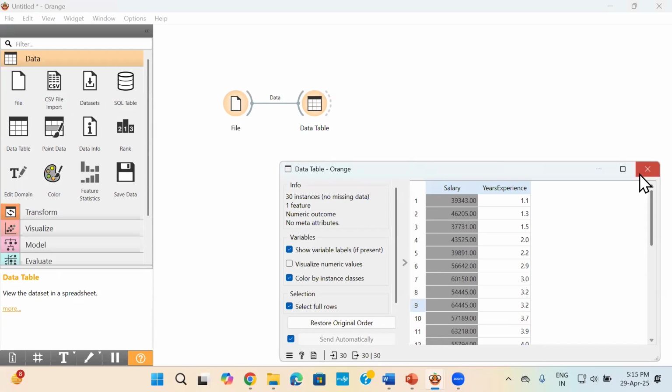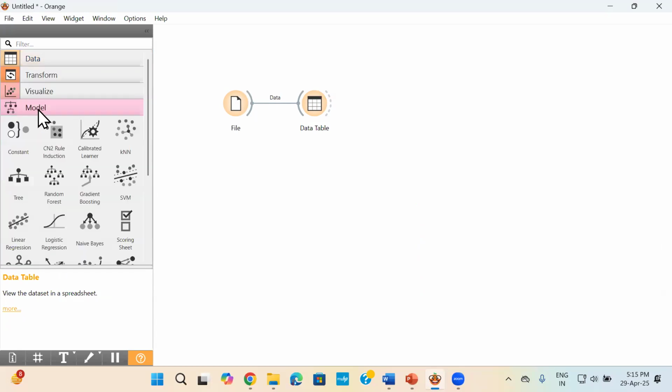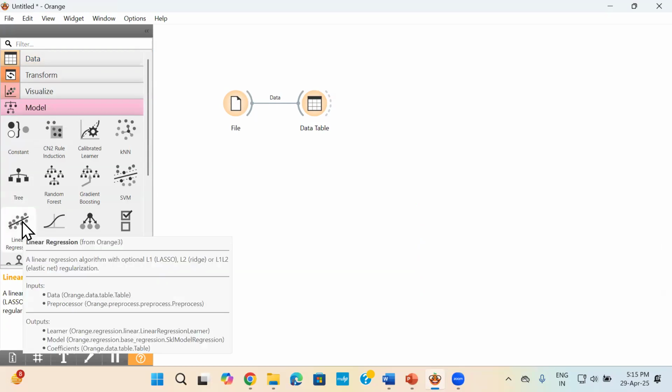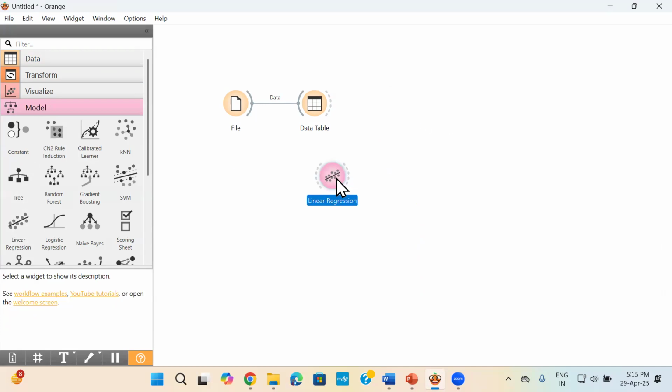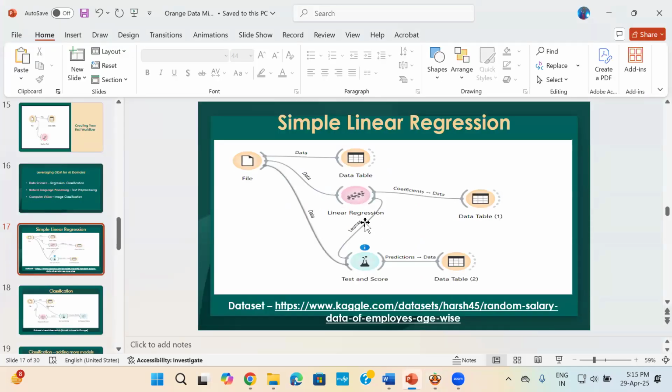Okay. After this, I am done with my loading. I will now apply my model. So I need to apply a simple linear regression. Just click and now I will be applying my linear regression. Okay, so if you can see here, I have reached this stage. I've applied my AI model.